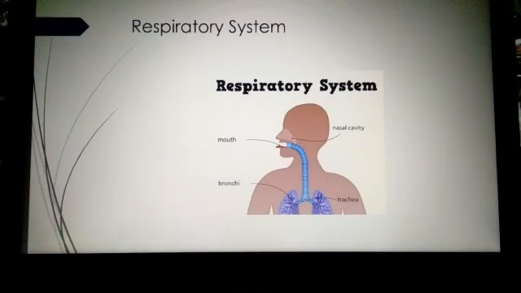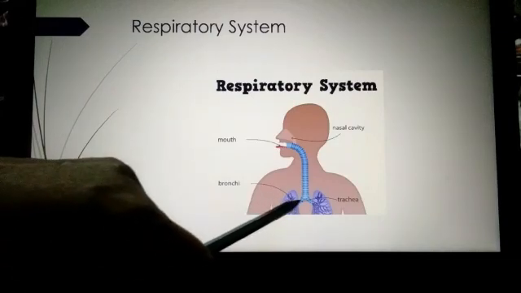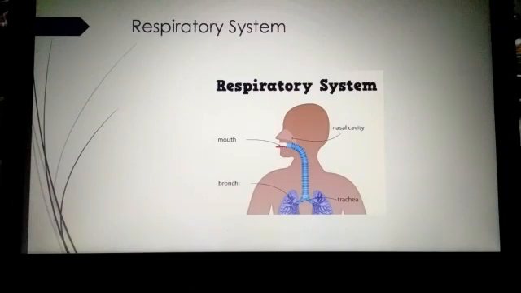The lungs contract and push the air up the windpipe and out through the nose. The lungs are made up of a small sponge-like structure called alveoli. Clear, children?